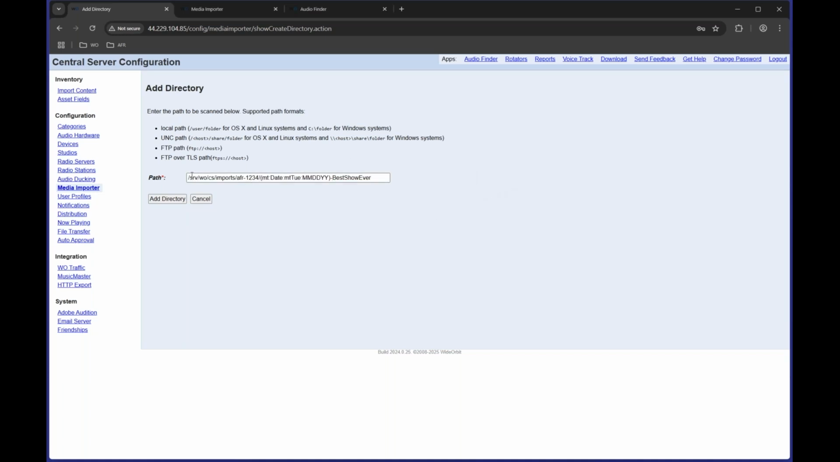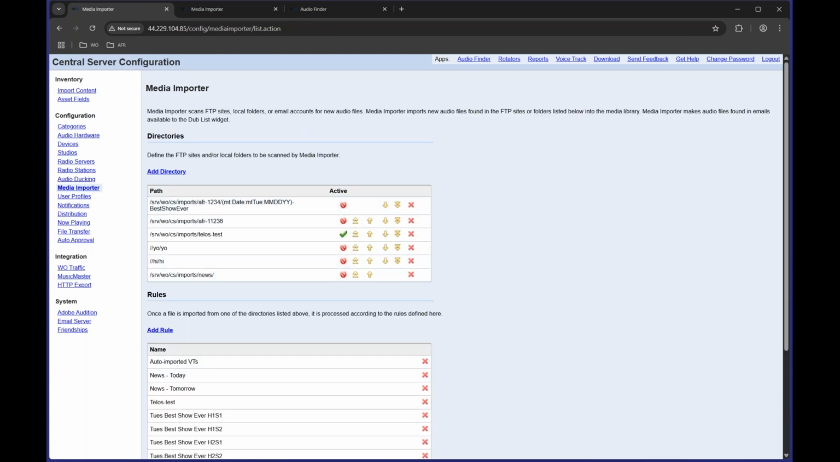But this shows that we're going to go to the path, and then we're going to add the variable of we want Tuesdays of the month, day, year format. We want dates that fall on a Tuesday that have Best Show Ever there. So I'm going to add that path and go right back to it.